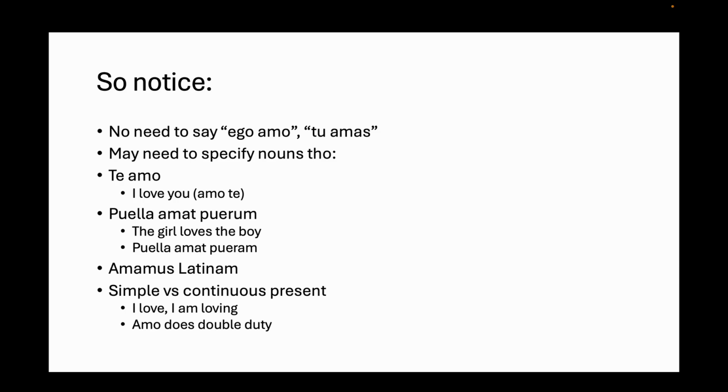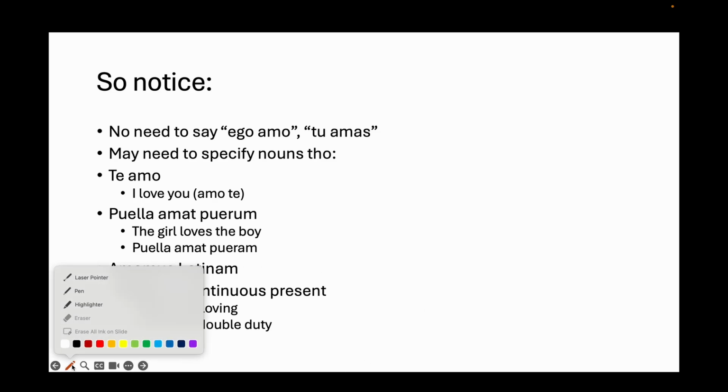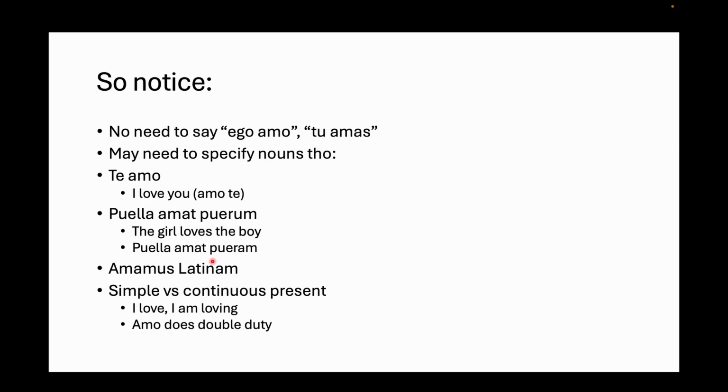You could say amamus Latinam, which means we love Latin. Okay, and notice Latin here. Oops, I've got to make my laser pointer appear. I love the laser pointer function. Latinum is actually an accusative form, right? So amamus, we love, so we is implied, that's the subject, amamus is the verb, and Latinum is the direct object.